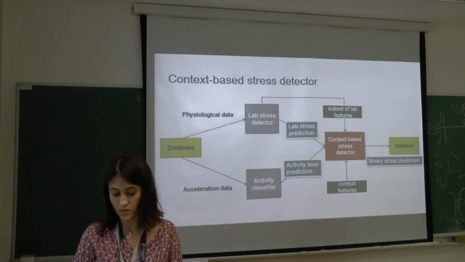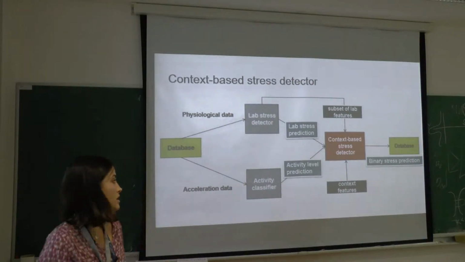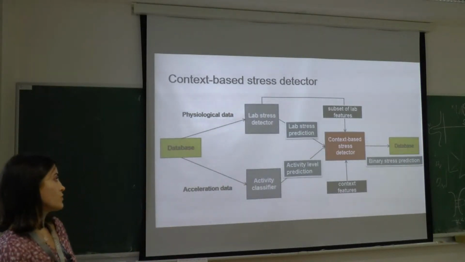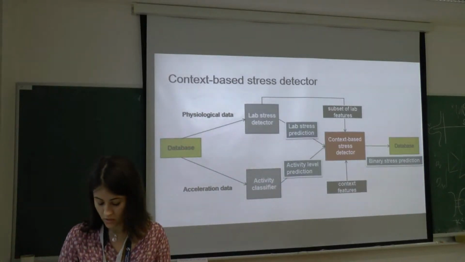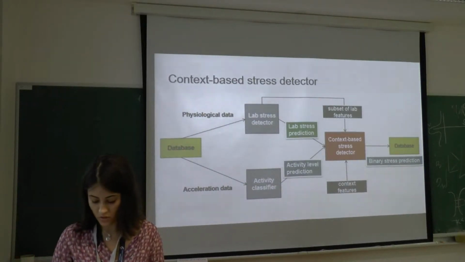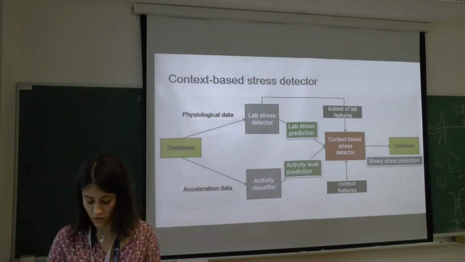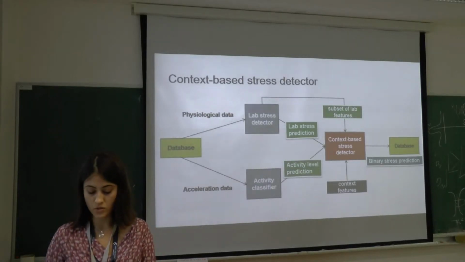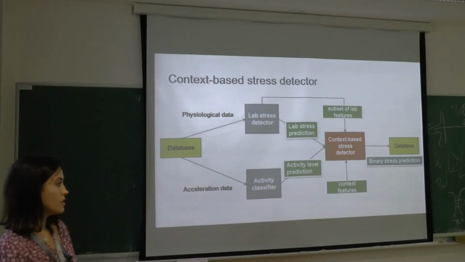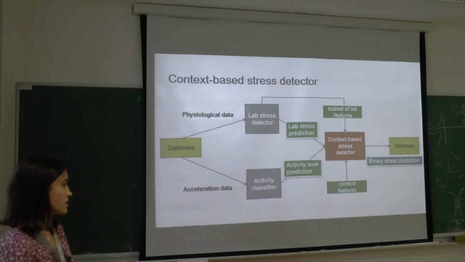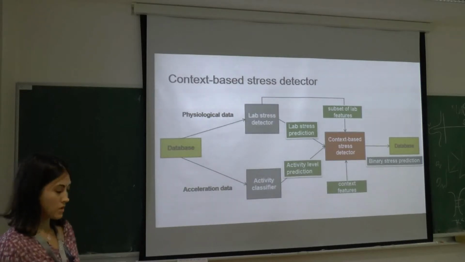Next, we have the context-based stress detector. This model takes as its input the outputs from the two models I previously described. So it takes into account the lab stress prediction, the activity level prediction, a subset of the lab stress detection features, as well as context features, which are the time of day from 0 to 24 hours, and the type of day, meaning weekday or weekend.